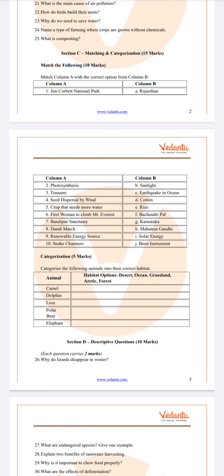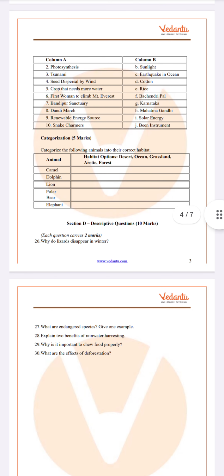Listen carefully. Camel is found in desert. Dolphins are found in oceans. Lion is found in grassland. Polar bear is found in Arctic region, and elephant is found in forest. I will come back to this section later, and now I'm moving on to section D.